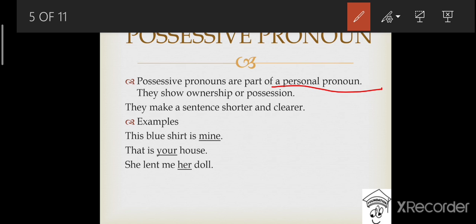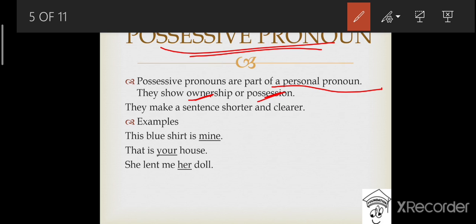They show ownership and possession. That means every possessive pronoun will show ownership and possession, as the name suggests. Possessive means ownership or possession, so possessive pronouns will also be similar to that.